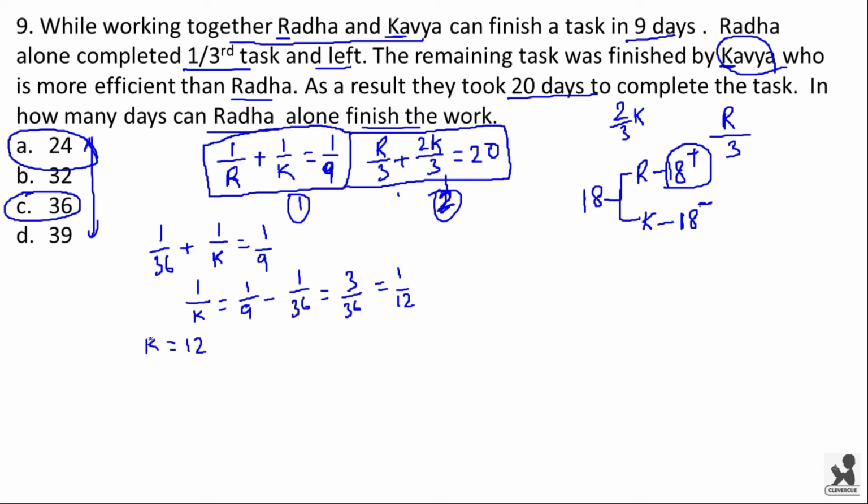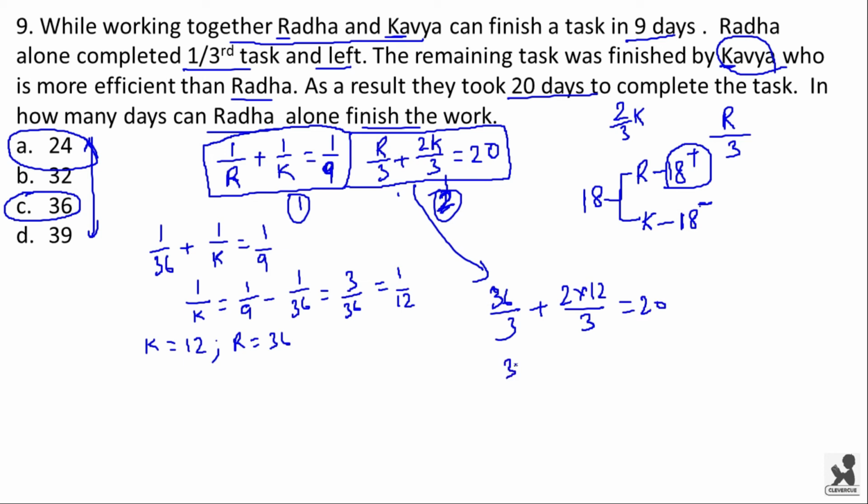Now let us substitute the values of R and K in equation 2. The value of K is 12 and the value of R is 36. Now R/3, that is 36/3, we are substituting it in this equation. 36/3 plus 2 times K/3, that is 2 times 12/3, is equal to 20.